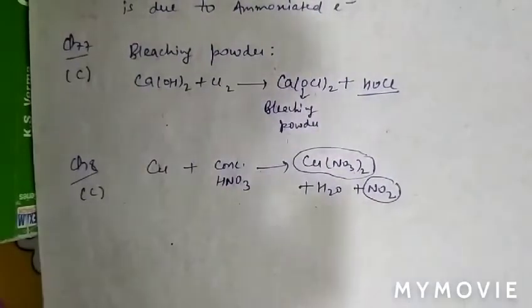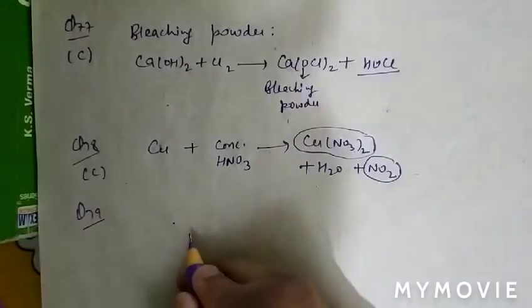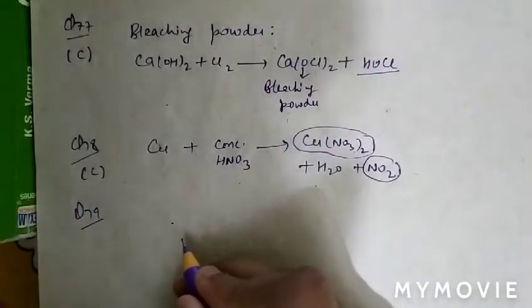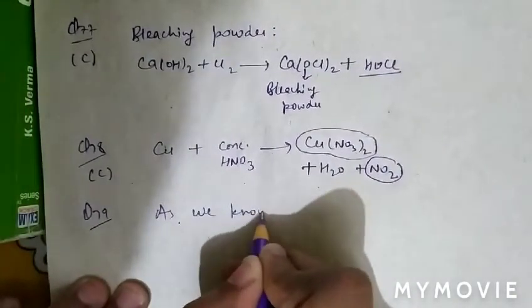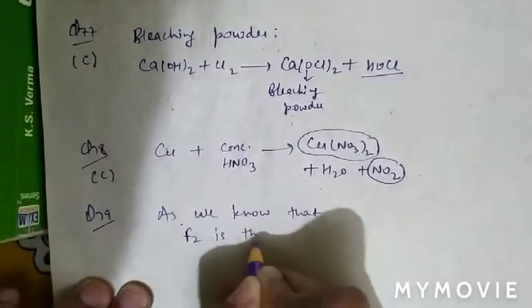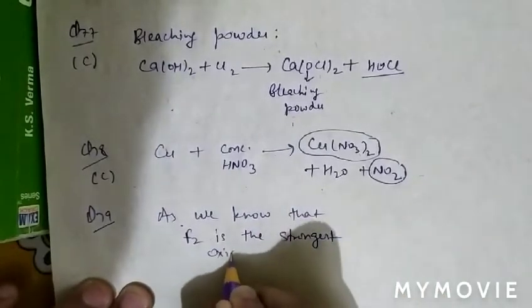See question number 79. In question number 79, which of the following is not oxidized by MnO2? As we know that F2 is the strongest oxidizing agent.